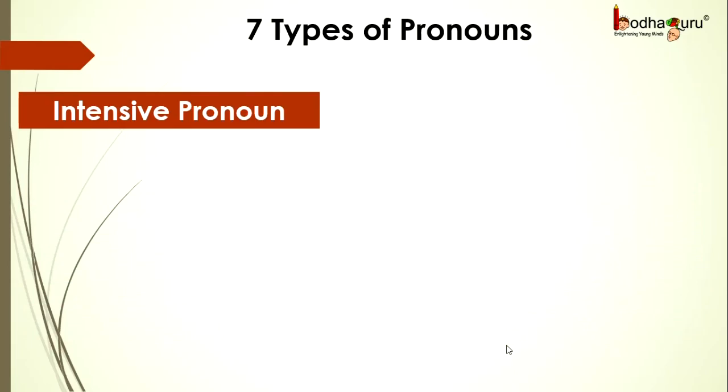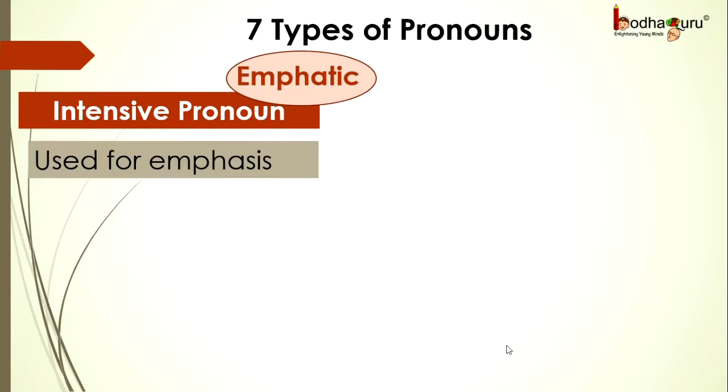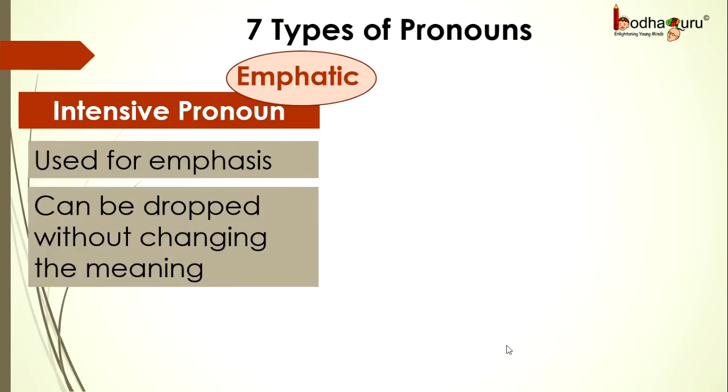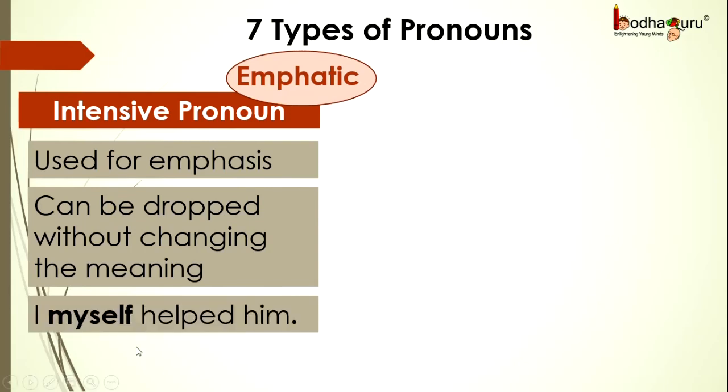Next, intensive pronoun. These are also known as emphatic pronouns. And these are the pronouns used for emphasis only. And they can be dropped without changing the meaning of the sentence. For example, "I myself helped him." Here, if we remove the word myself, we get "I helped him." And it means the same. Myself was just added for emphasis.